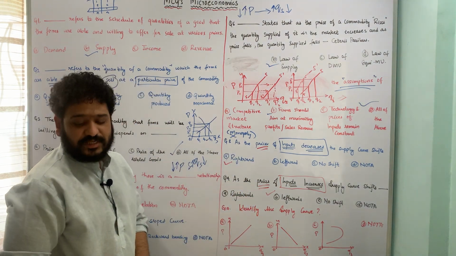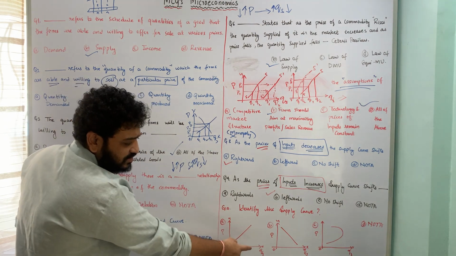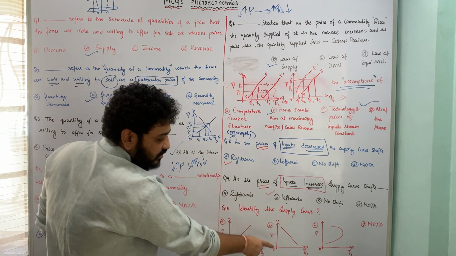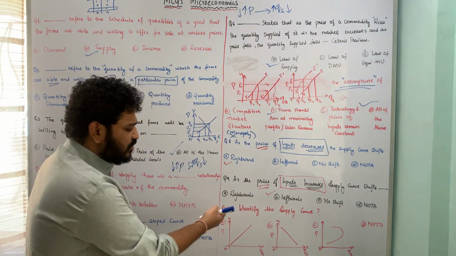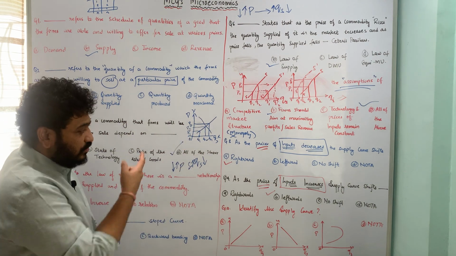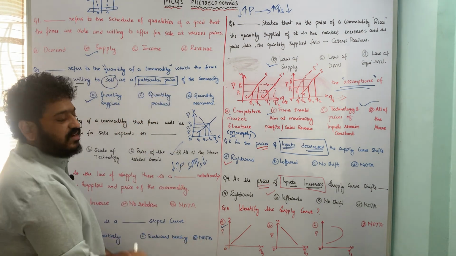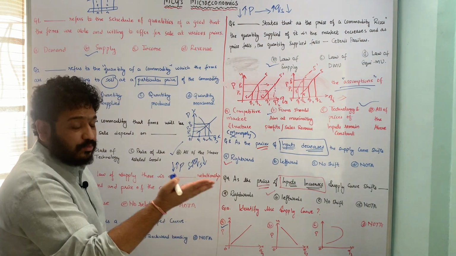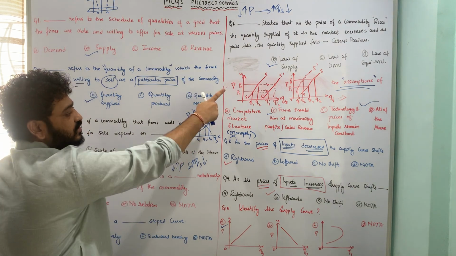Let us now move to the last question, which talks about identifying the supply curve. Very easy question. X-axis is quantity supplied, y-axis is price. The first graph is a positively sloped graph, the second is a negatively sloped graph, the third is backward bending, and the fourth option is none of the above. Here it is very clear that this sort of graph, which is positively sloped, is for the supply curve. So option A is the correct answer. Quantity supplied on the x-axis, price on the y-axis, and a positively sloped curve.